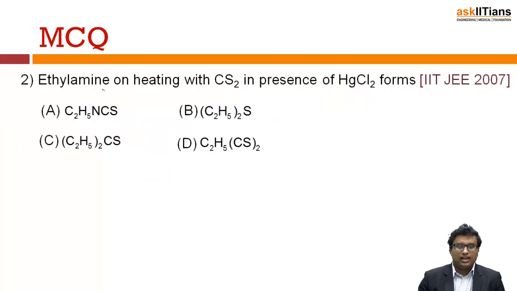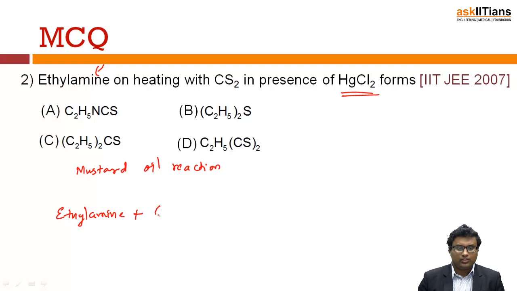Next: ethylamine on heating with CS2 in presence of HgCl2 forms what? This is a mustard oil reaction. So what happens in a mustard oil reaction? You have ethylamine, and with CS2 in presence of HgCl2, you will actually get C2H5NCS.